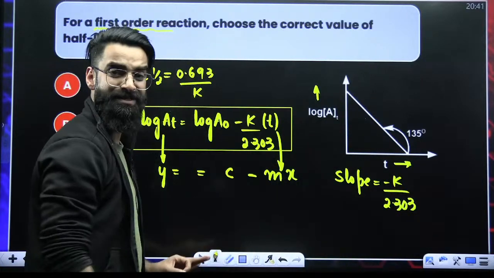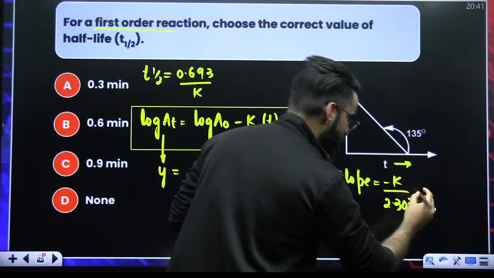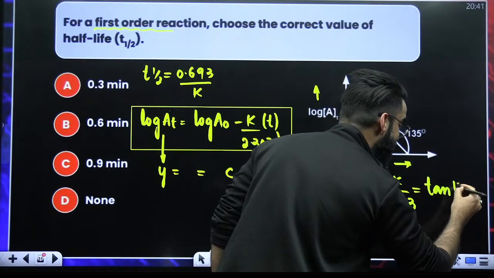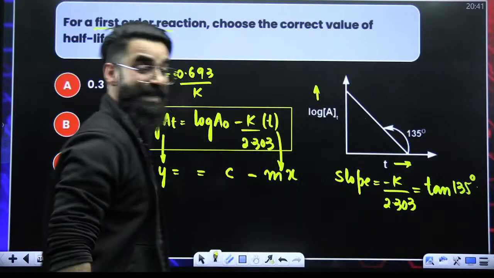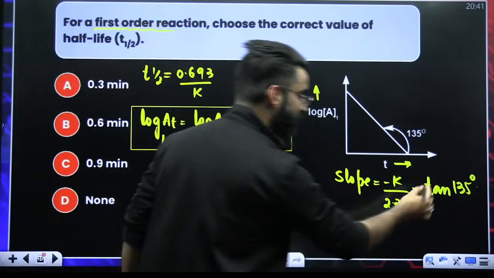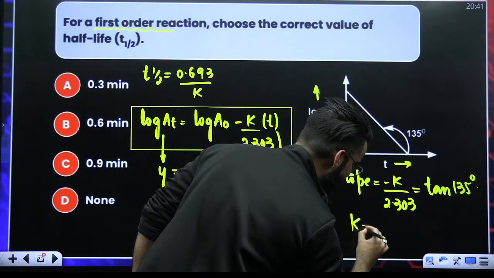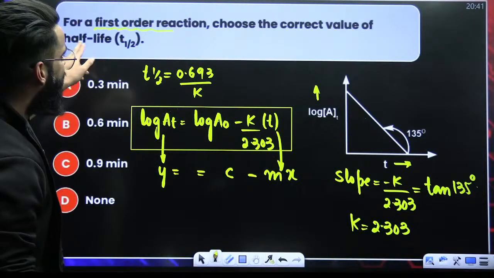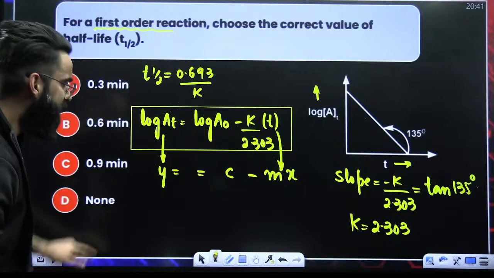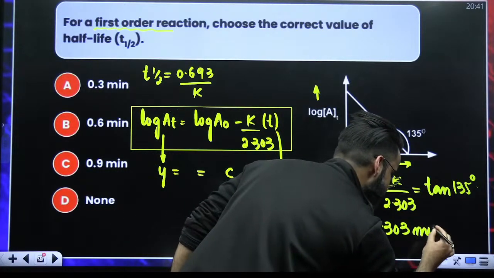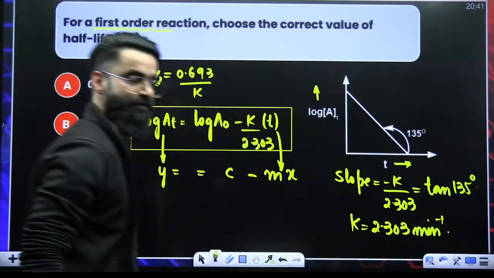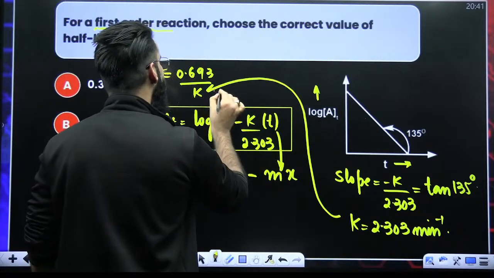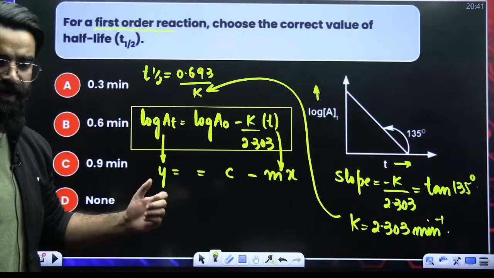And as far as the question is concerned, what about the slope of this line? It is tan of theta. Theta here is 135, so it is tan of 135. Tan of 135 is minus 1. So the k value I got is 2.303. What are going to be its units? Time is given in minutes, so I'm assuming the units of k are minute inverse. So I got the value of k, and if you put the value of k here, you'll get the half-life of the reaction. We are done with this, right?